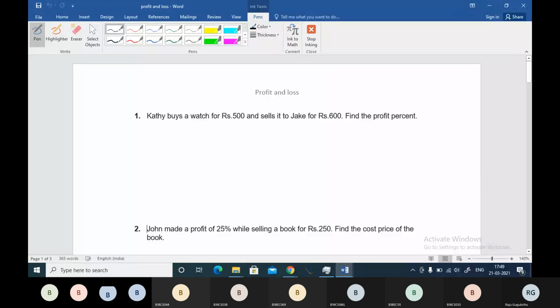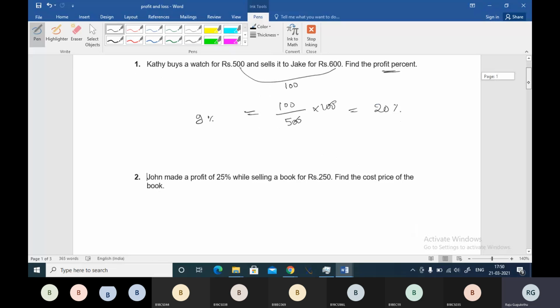So you are getting it at 500 and you are selling at 600. So 100 rupees profit is clearly visible. They are asking for profit percentage. Profit percentage will be 100 rupees divided by 500, because you are getting this 100 rupees profit on your 500 investment. So 100 by 500 into 100 will give you 20%. Profit divided by cost price into 100 will give you profit percentage or gain percentage, buddy. As that is a basic question, I'm moving to the second question.